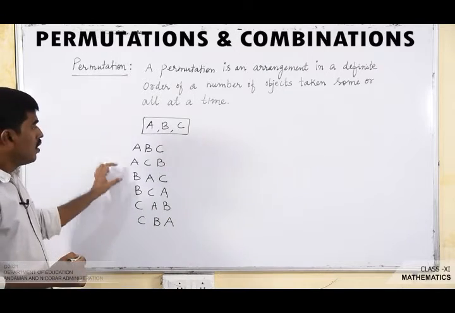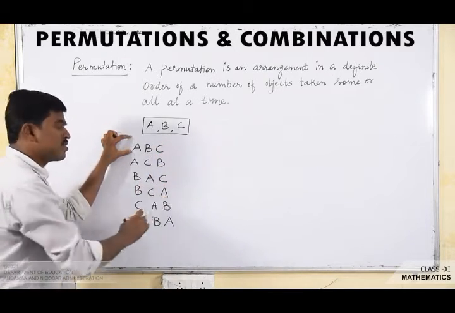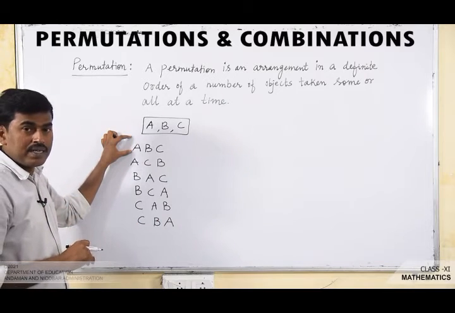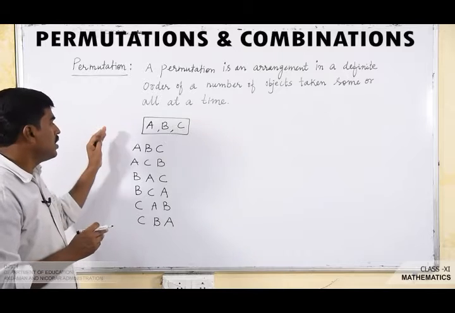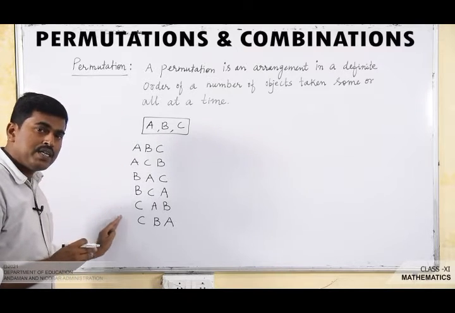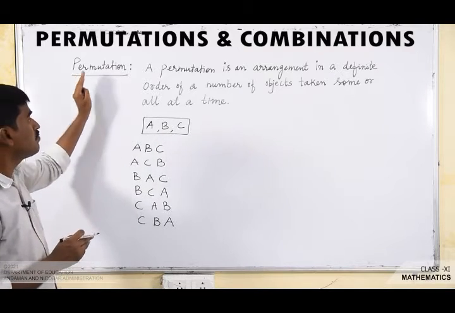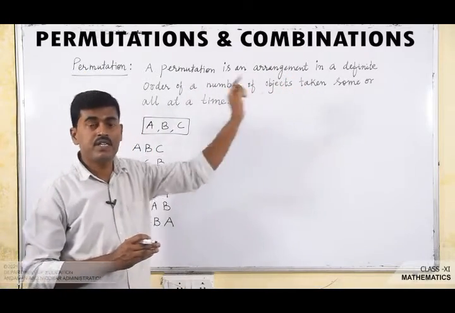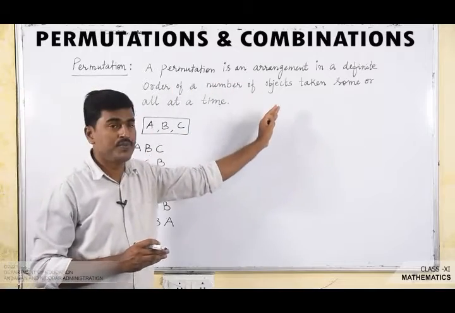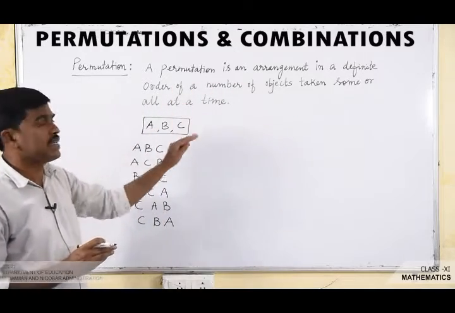Here in all these arrangements the letters are the same, but the order of the arrangement is different. So here order of arrangement is important. In the case of permutation, it is an arrangement in a definite order of a number of objects taken some or all at a time.